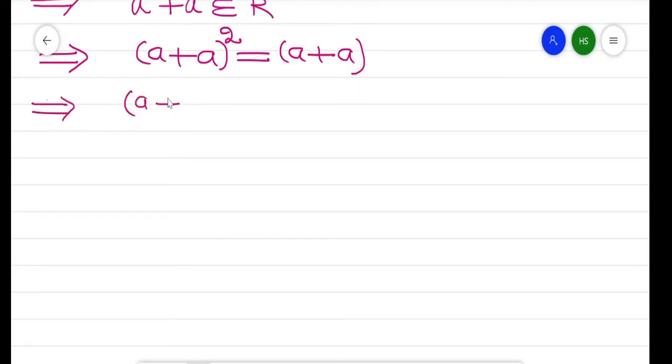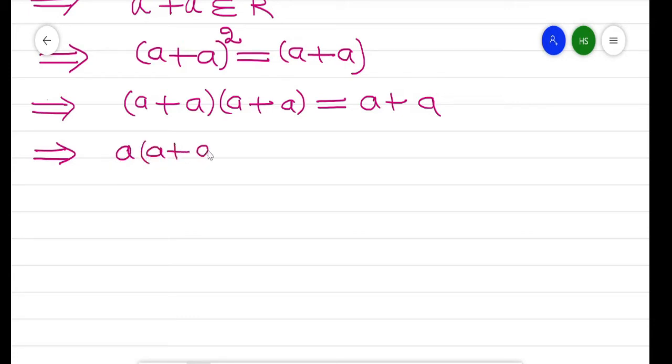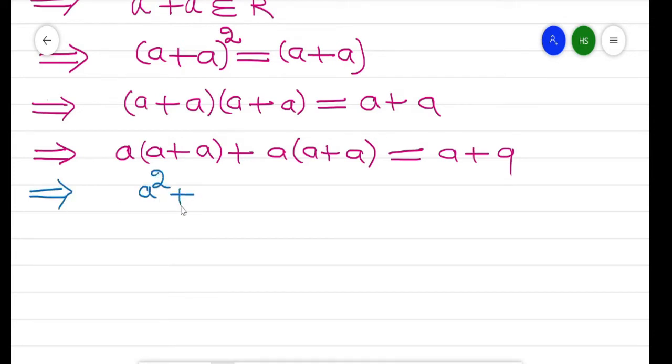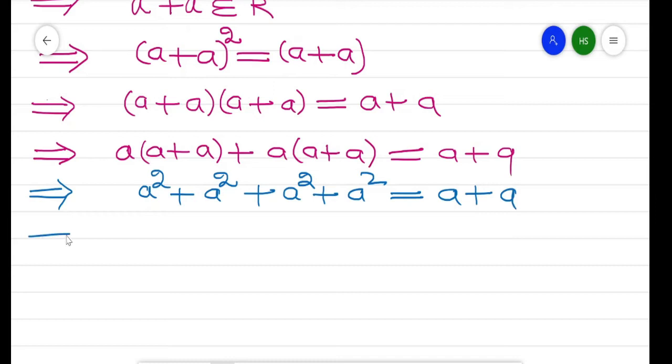Simplify: A plus A, the whole square, is equal to A plus A. This will become A plus A into A plus A. Now by the distributive law, A square plus A square plus A square plus A square is equal to A plus A. Since it is idempotent, A plus A plus A plus A is equal to A plus A.